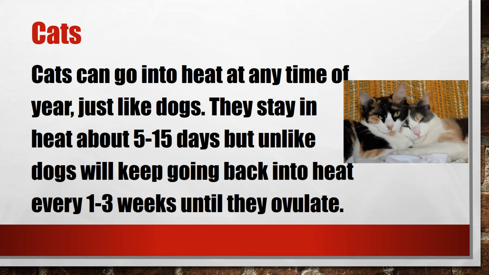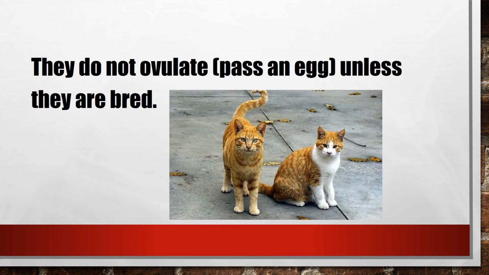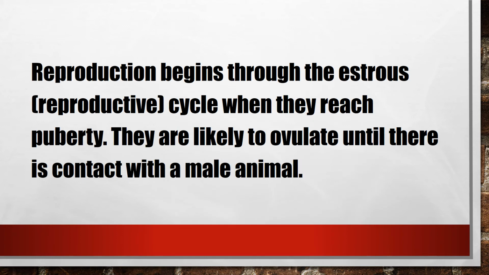This time, let's talk about the cats. Cats can go into heat at any time of year, just like dogs. They stay in heat about 5 to 15 days, but unlike dogs, will keep going back into heat every 1 to 3 weeks until they ovulate. They do not ovulate or pass an egg unless they are bred.